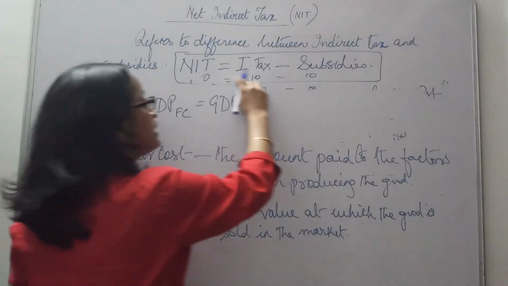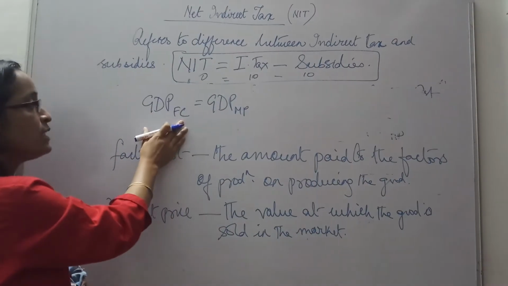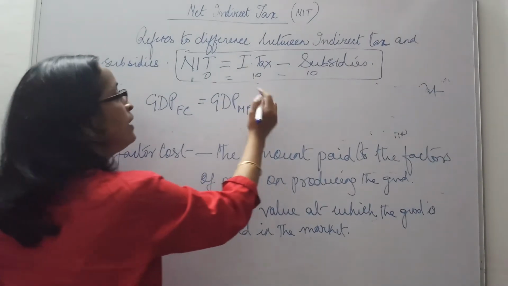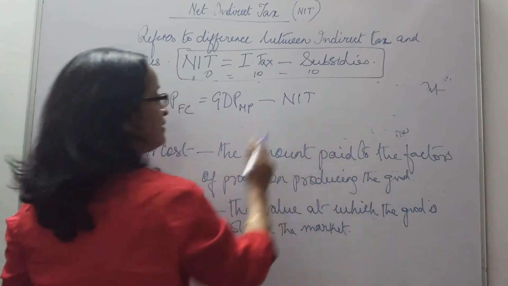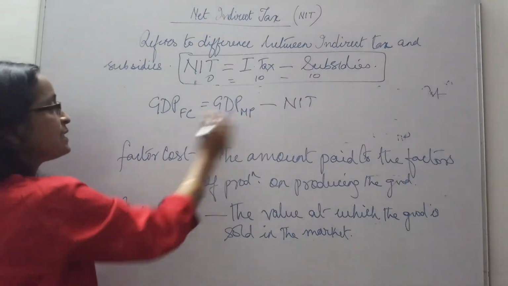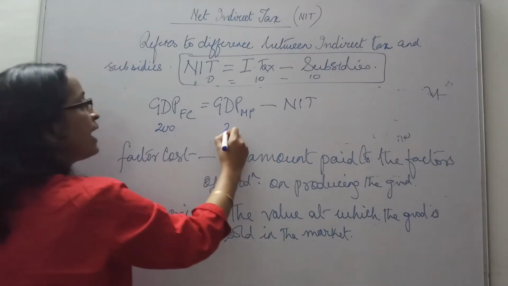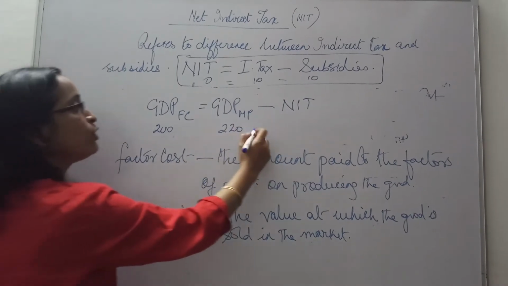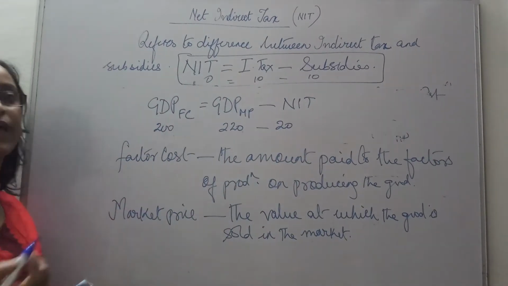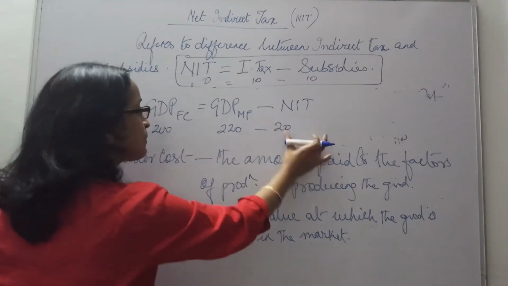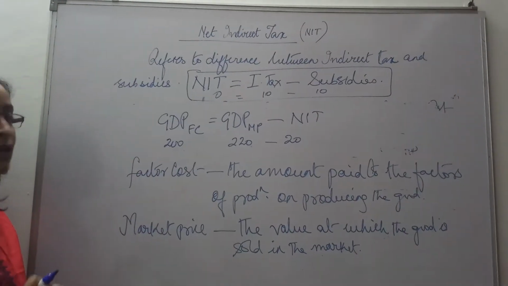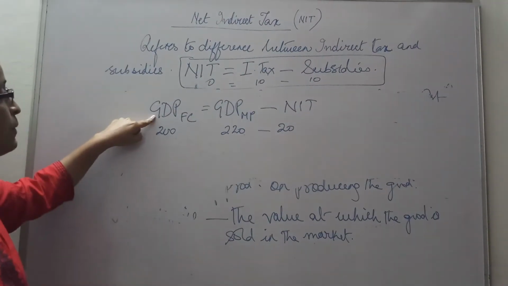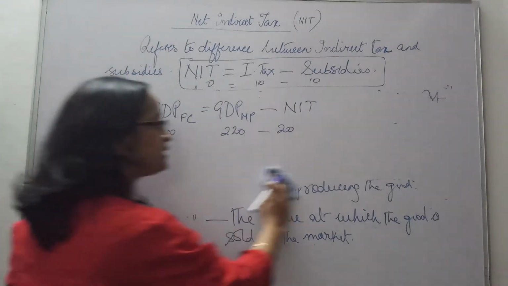But suppose if it is not same and we have to find out GDP at factor cost, how will we do it? The relationship is GDP at MP minus NIT. Suppose GDP at MP is 220 and NIT is 20. Why is it more here? Because there was an imposition of 20 rupees of NIT. So when 20 rupees NIT is subtracted, we get back again 200. Alright, look at this relationship: GDP at factor cost equals GDP MP minus NIT.